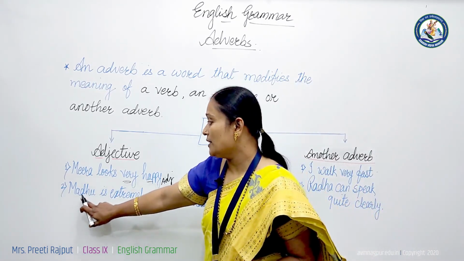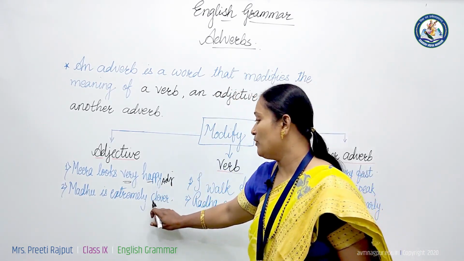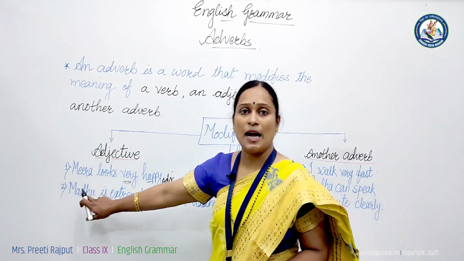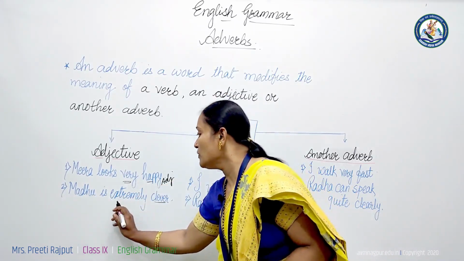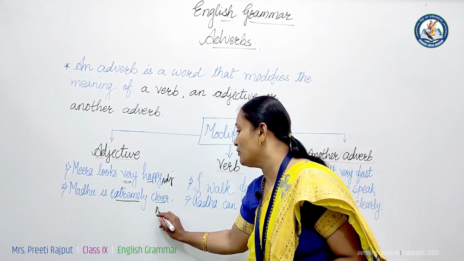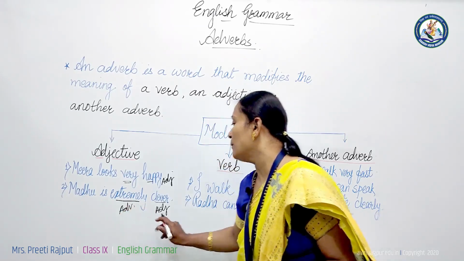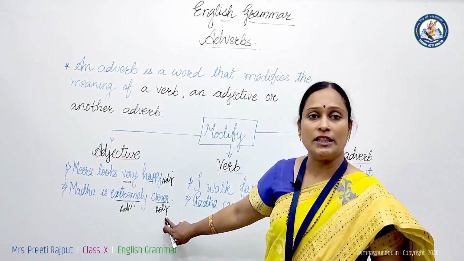In the same way, in another example, Madhu is extremely clever. Clever is an adjective describing Madhu. But here is one word, extremely. This extremely is describing the given adjective. This is an adverb describing the adjective.